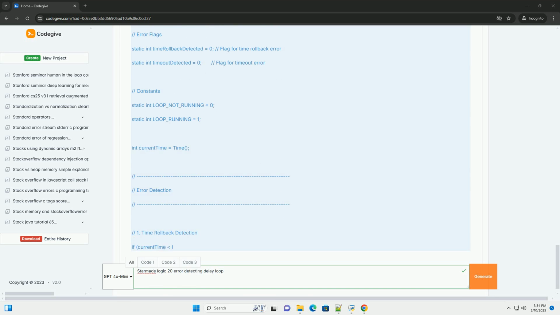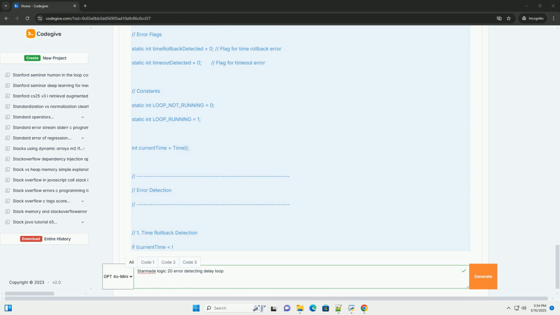The loop only attempts to run after the first execution of the code, so the last execution time needs to be initialized first to avoid an immediate timeout. Last execution time equals 0. If the difference between the current time and last execution time exceeds the timeout threshold, a timeout error is triggered. The same error handling logic as before is applied: reset the loop, print an error, and consider more